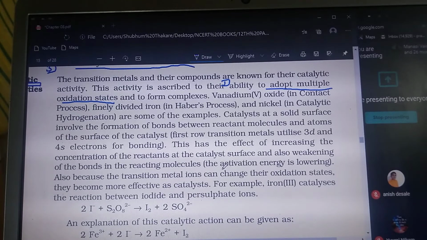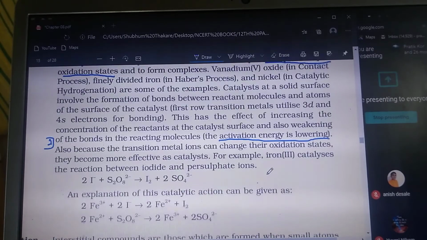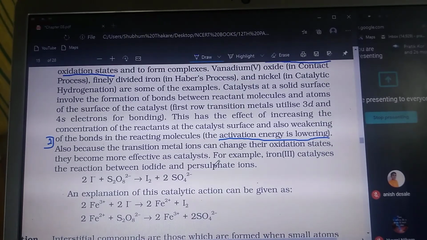So here the main point is the activation energy, the lowering of the activation energy. The catalyst is going to lower down the activation enthalpy, and that is the second point. So while mentioning the second point, you have to write down that these catalysts are going to decrease the activation energy, lower down the activation energy.